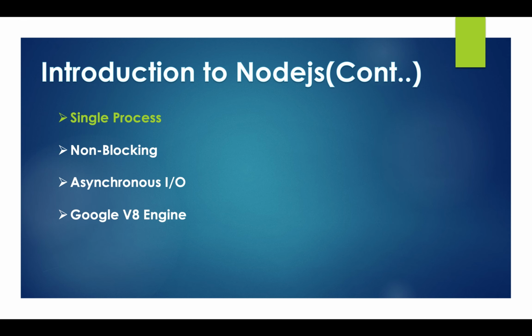The next thing is single process. As I mentioned earlier, the core part of Node.js, the event loop, is always running on a single process. That is the reason why we need not create multiple threads for multiple requests. That is why it is a single process.